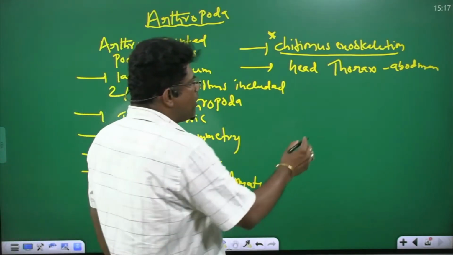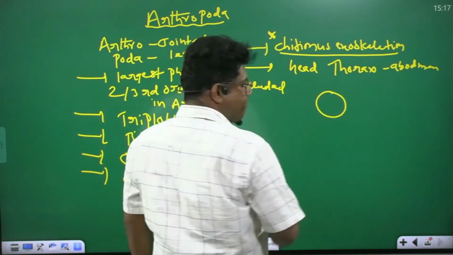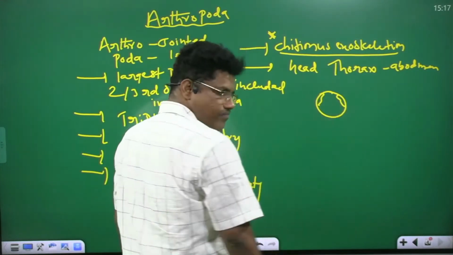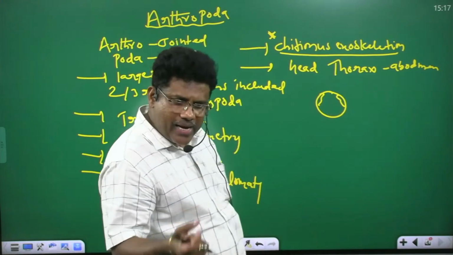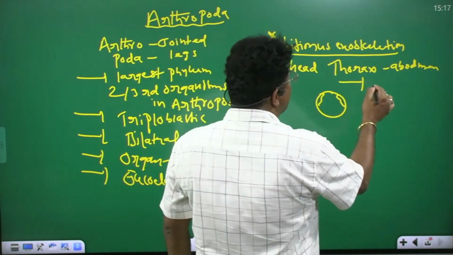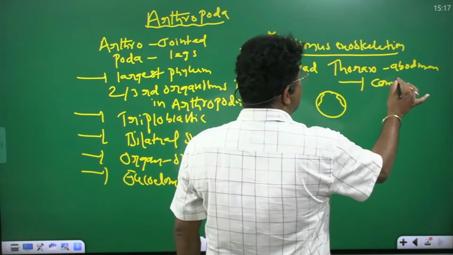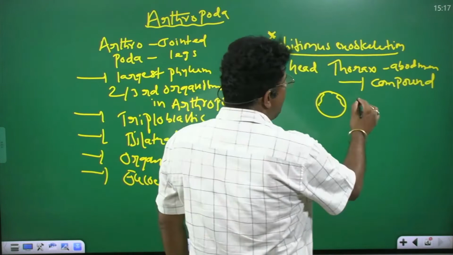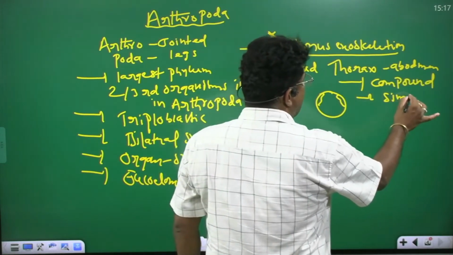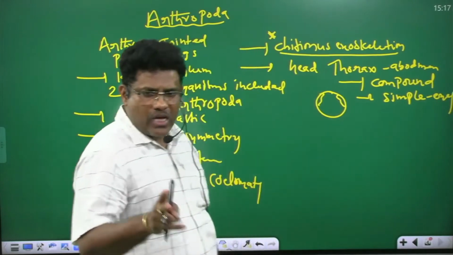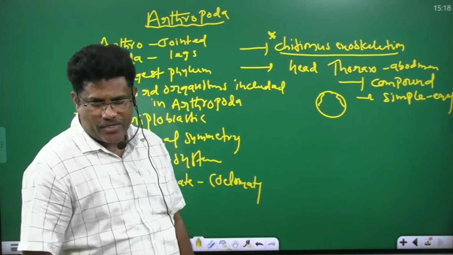For example, take the head. In the head, eyes are present. In arthropoda, some animals have compound eyes and some animals have simple eyes. So in arthropoda, two types of eyes are there, compound eyes and simple eyes.